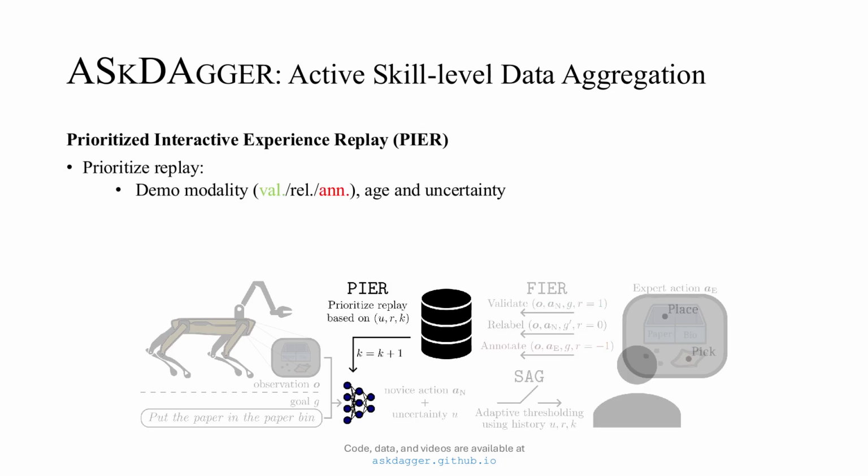Finally, we introduce Prioritized Interactive Experience Replay, or PIR. After demonstrations are collected through FEAR, they are aggregated and a novice policy is updated. PIR efficiently performs these updates by prioritizing the replay of the demonstration dataset based on uncertainty, novice success, and demonstration age.